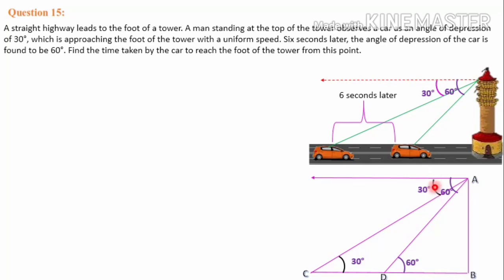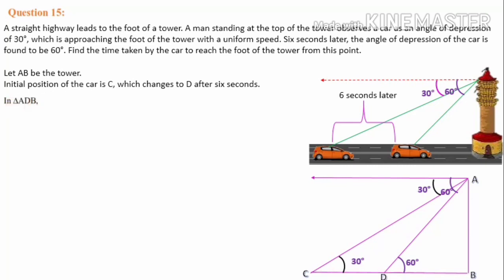Using the alternate interior angle property we can mark 30 degrees here, and 60 will come here also, because these two angles are alternate interior angles. Let's go for the assumption. Let AB be the tower. The initial position of the car is C, which changes to D after 6 seconds, as I have mentioned from this diagram.